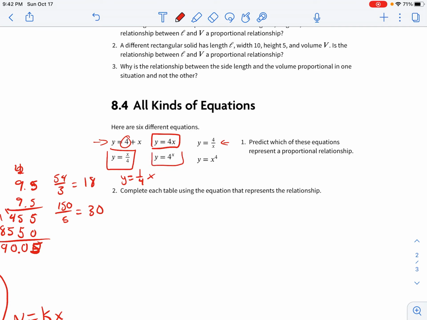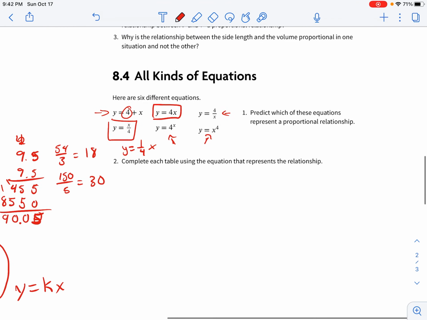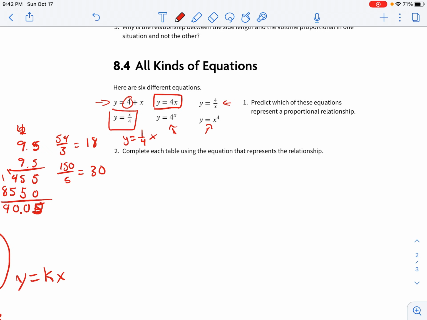And then these two are raised to the powers. One is the power is x, the other one is x to the 4th power. So those ones should not be. So only the 2 that I drew rectangles around should be proportional relationships. So now we're going to complete the tables and see if that's true.